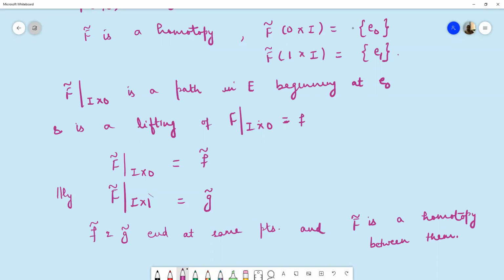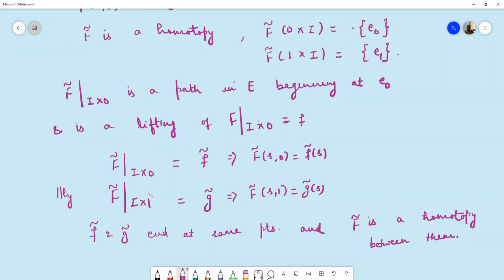So why can we say that f tilde and g tilde have the same endpoints? Because from this particular part we can say F tilde restricted to I cross 0 is equal to f tilde, meaning F tilde at (s, 0) is f tilde of s for every s in the interval I. Similarly, from this we can say F tilde at (s, 1) is g tilde of s for every s in I.